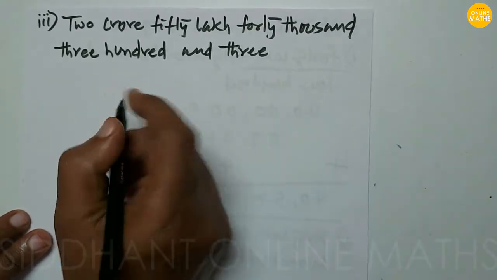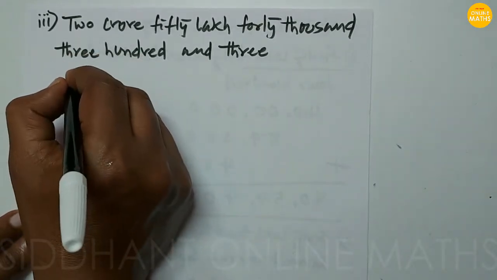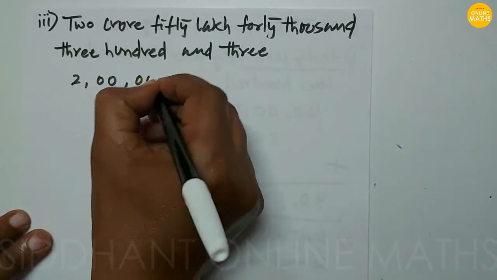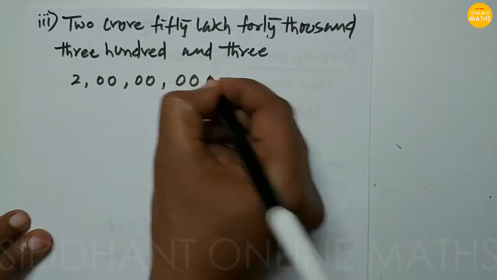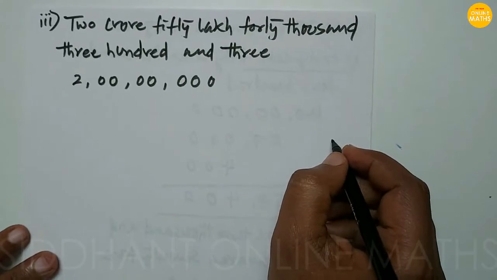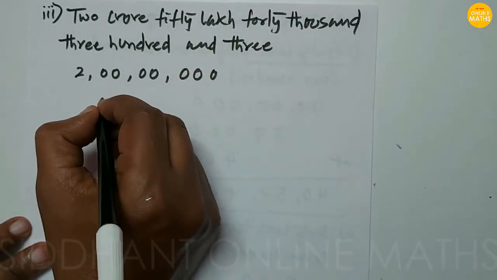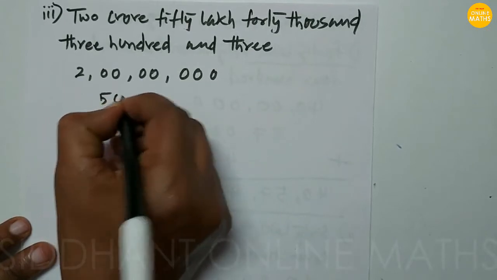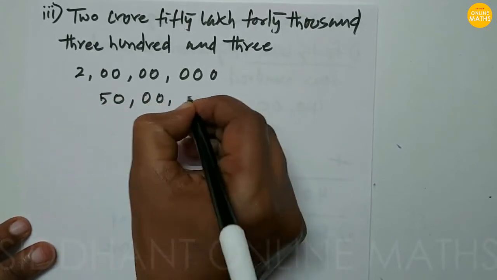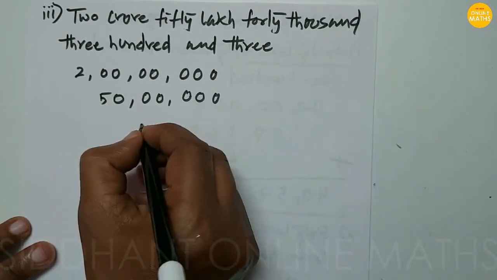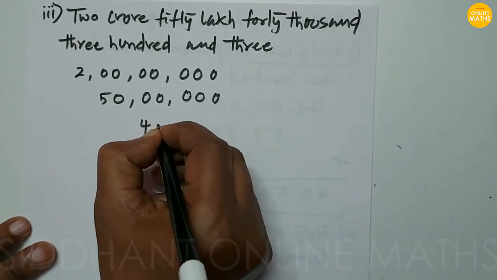Next problem, 2 crore 50 lakh 40,303. So first we are going to write 2 crore. So 2 crore is 1 followed by 7 zeros, 2 crore means that. So next 50 lakhs at the lakh position. Okay, so this will be 50,000,000.